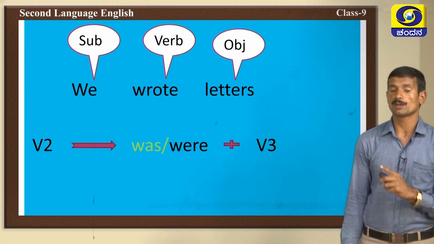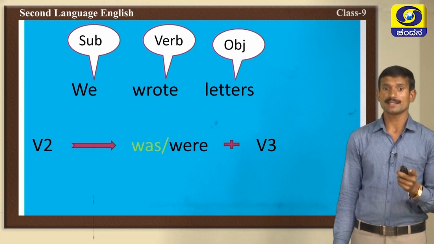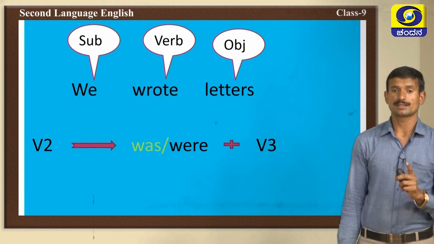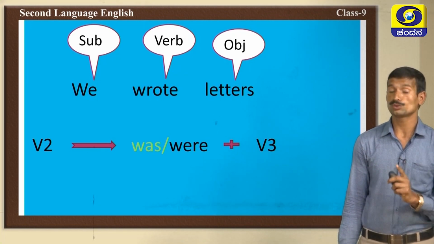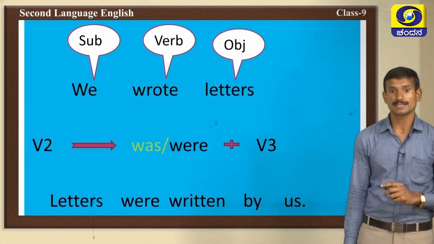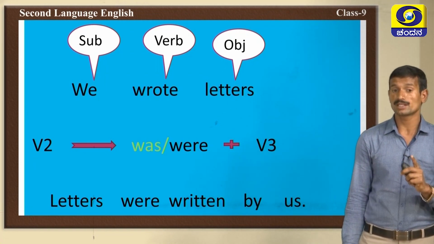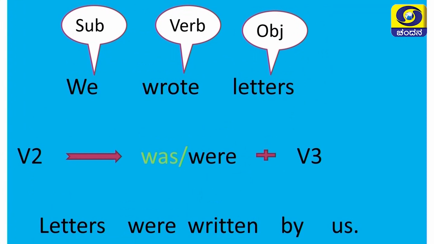You should remember this. If the verb 2 is given, you should follow this one. Was or were plus verb 3. What should we use here? In the first sentence, letter singular form, but here letters plural noun. So, we should use were. Very good. Letters were written by us. Letters is a plural noun. You should remember this. Letter singular, letters plural.